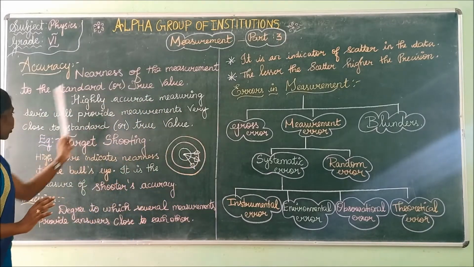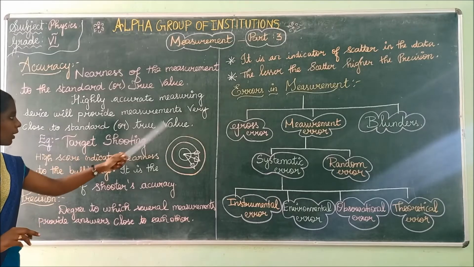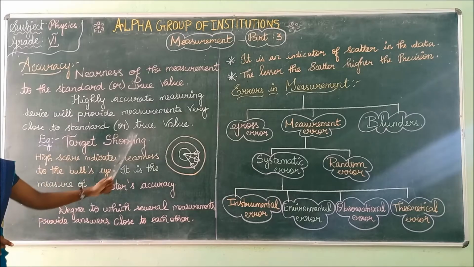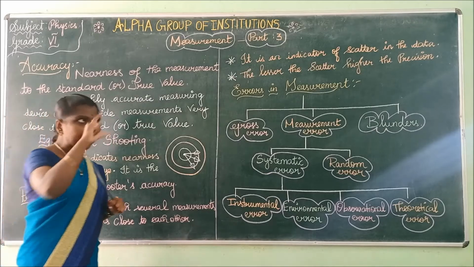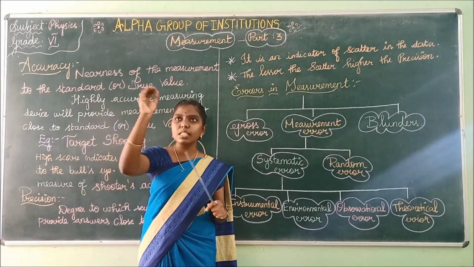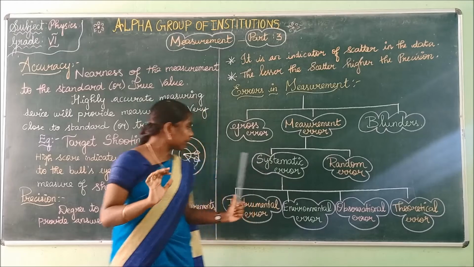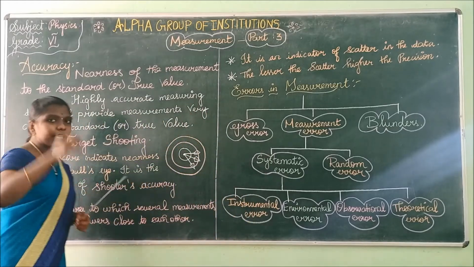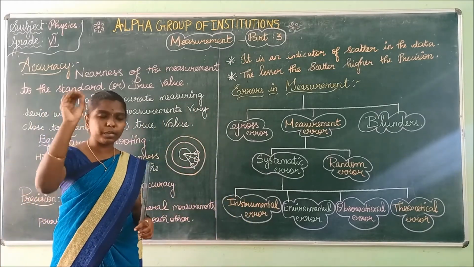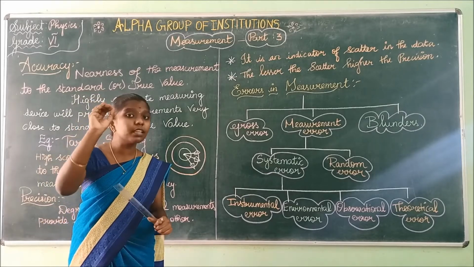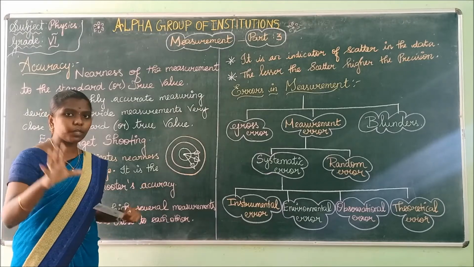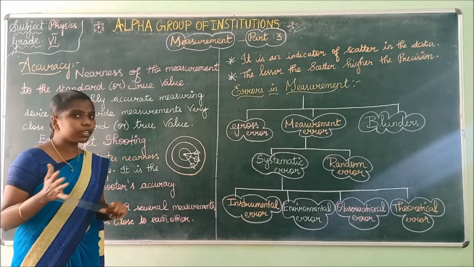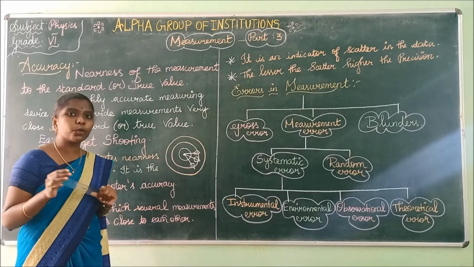The highly accurate measuring device will provide measurements very close to the standard or true value. For example, target shooting. Have you ever seen this game, target shooting? There will be a board and you have to fix the arrow at the center of the board. There will be a center point. An arrow will be given to you. You have to hit the arrow at the center. If you have hit all the arrows at the center, then you are the winner.